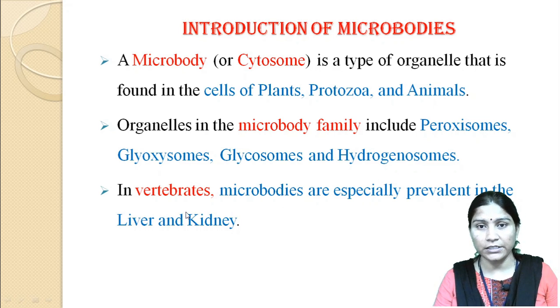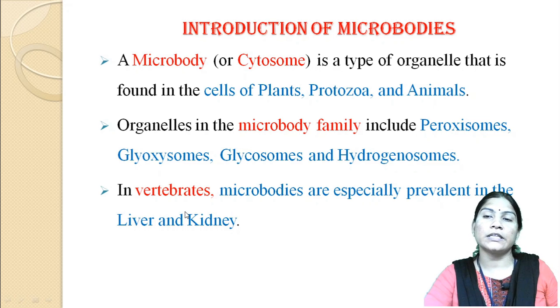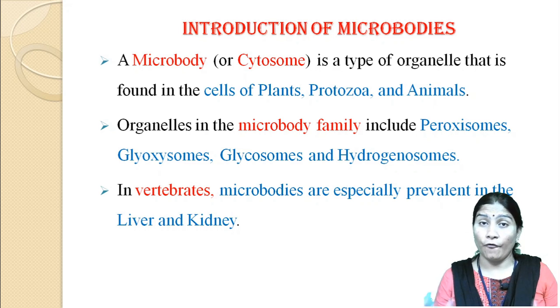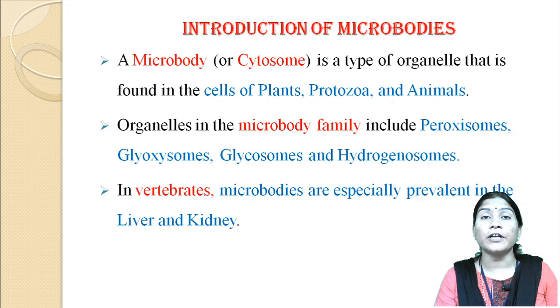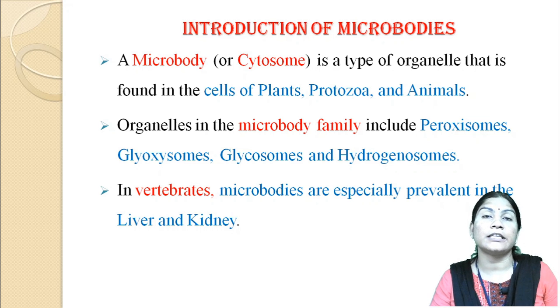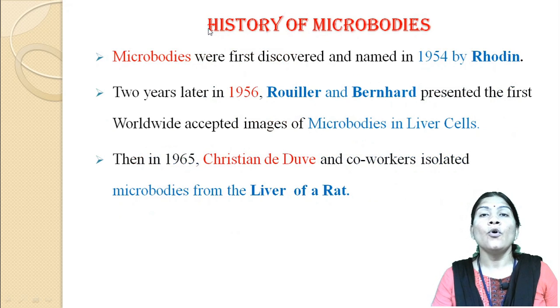In vertebrates, these microbodies are especially prevalent in the liver and the kidney.